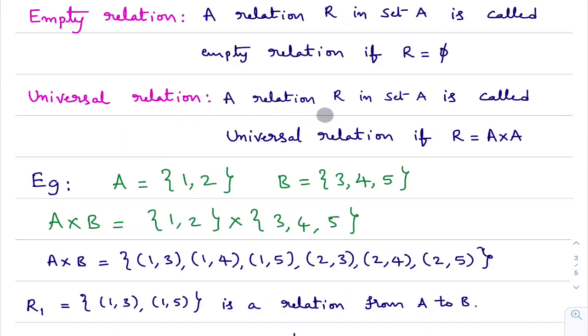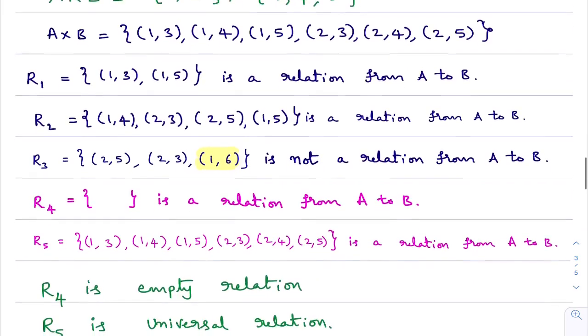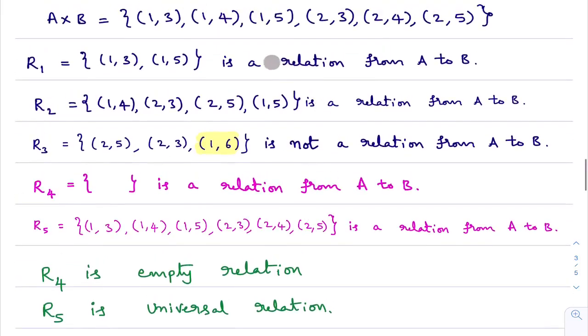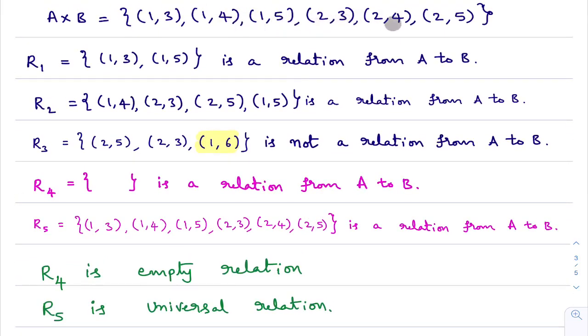Universal relation. A relation R in set A is called a universal relation if R is A cross A. You observe this example here. This relation has 1, 3, 1, 4, 1, 5, 2, 3, 2, 4, 2, 5, which is the same as A cross B. R5 is the same as A cross B. So this relation is the example for a universal relation.